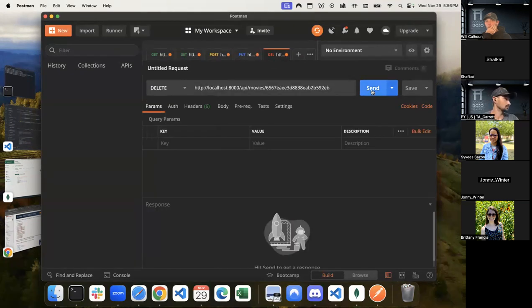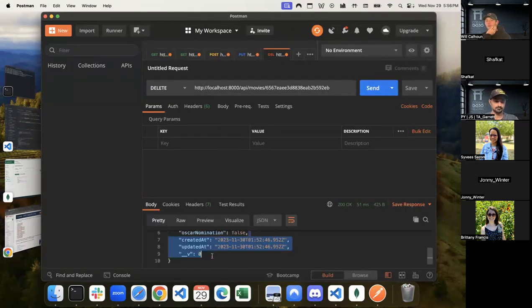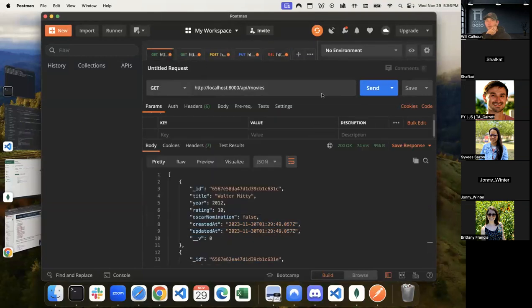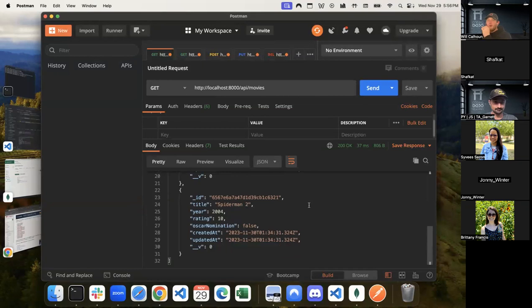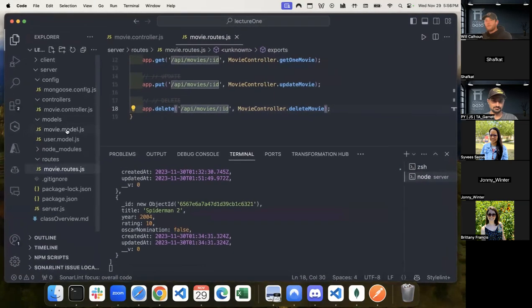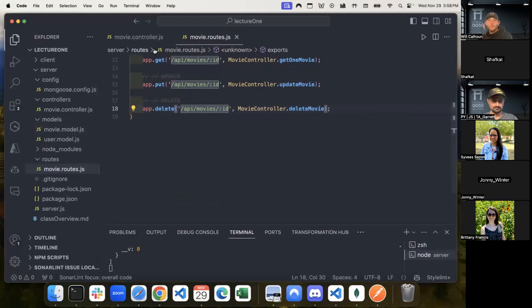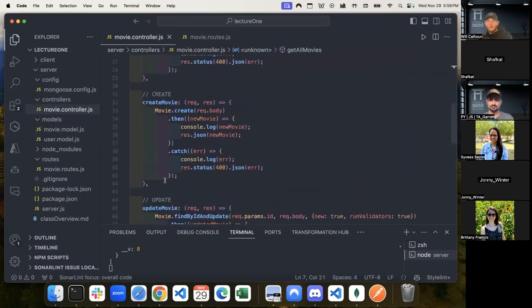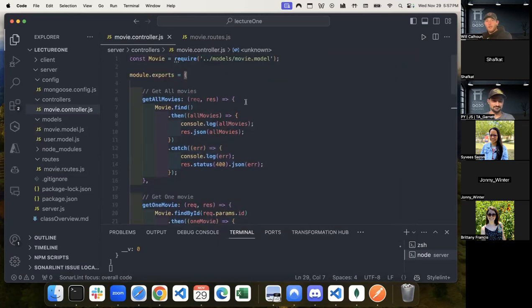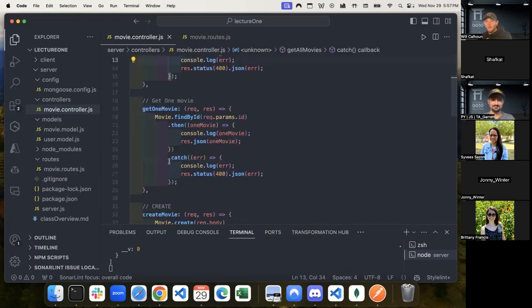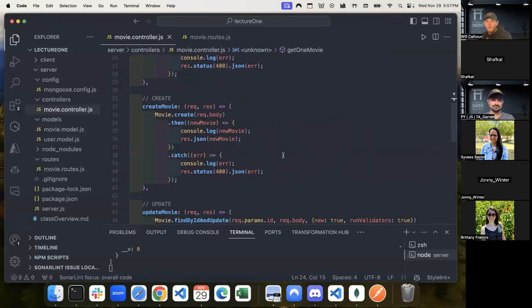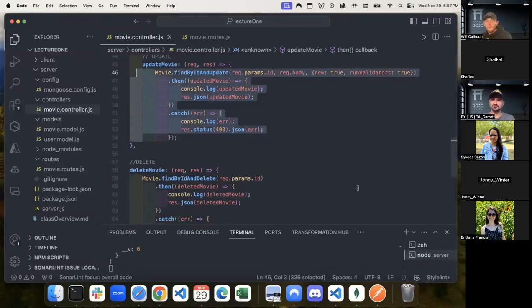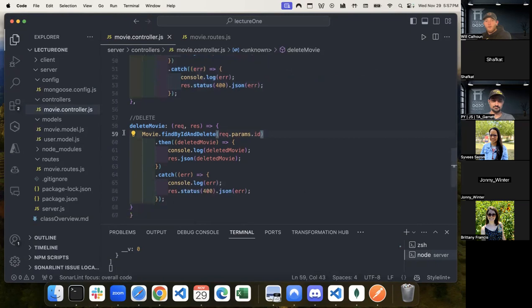And then whenever I run this deletion, it gives me back the item that was deleted. And if I were to rerun this, excuse me, we no longer have Spider-Man 5. So we now have officially created, we are able to read all or read one, we were able to update, and we're able to delete. This is full CRUD functionality.